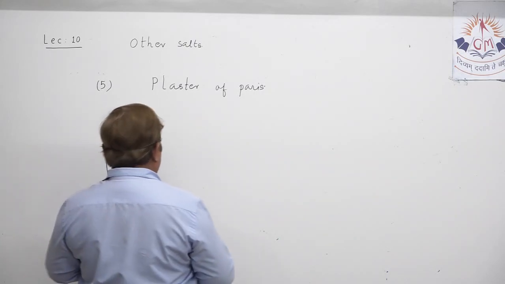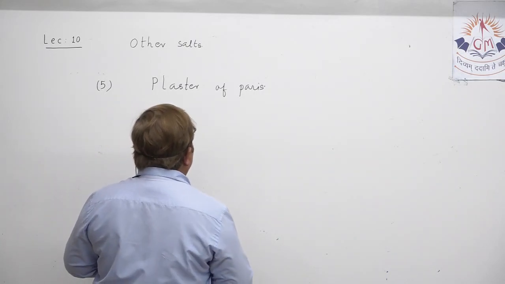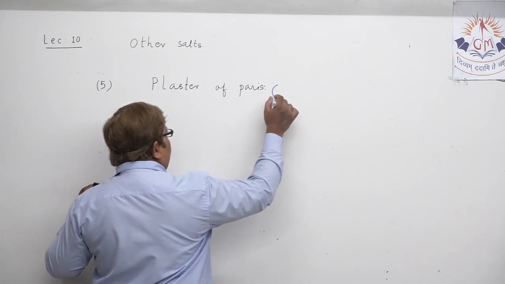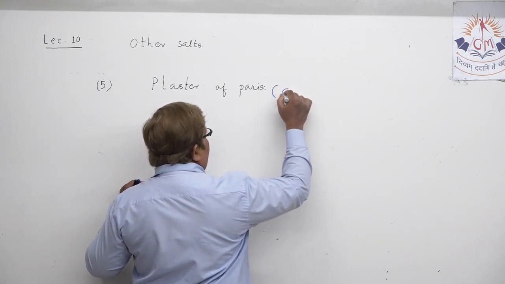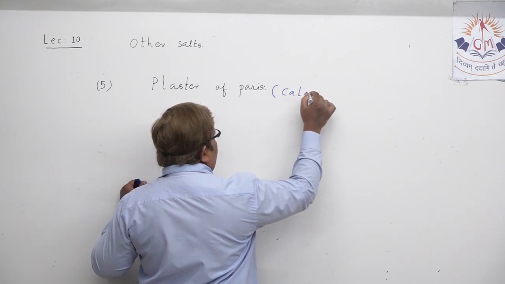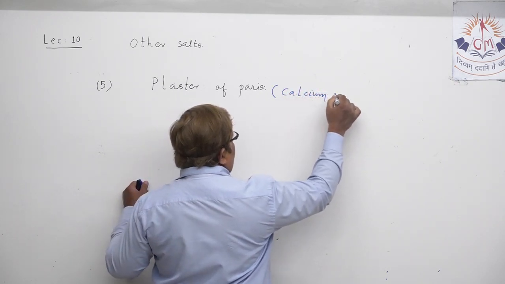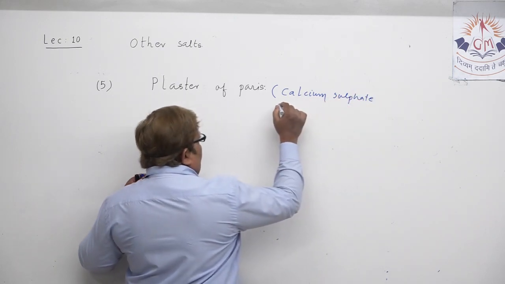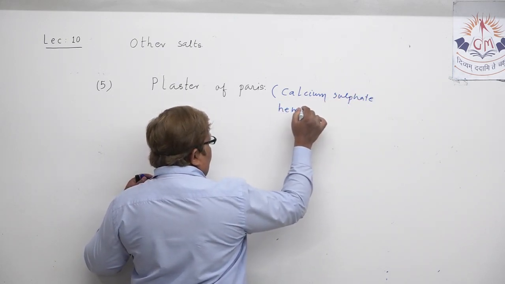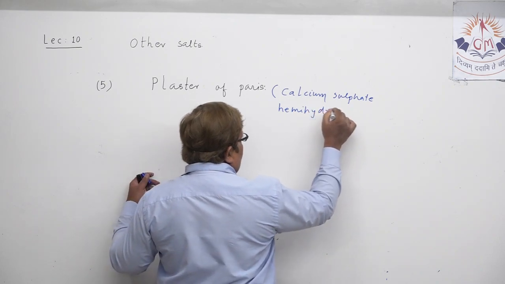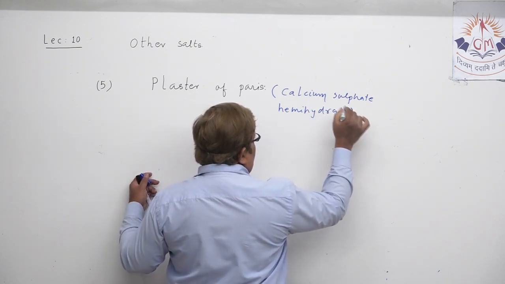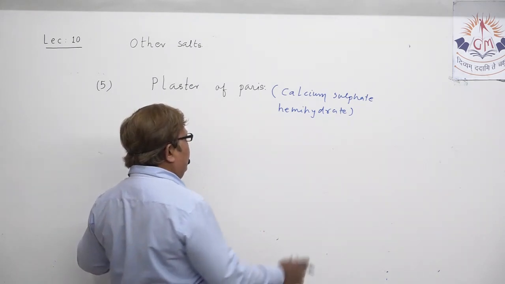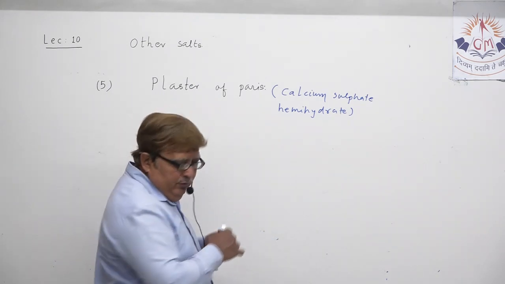This plaster of Paris is the common name, but if you want to write its scientific name, it is calcium sulfate hemihydrate. Why I utilize this word hemihydrate, you will understand when we write its chemical formula.